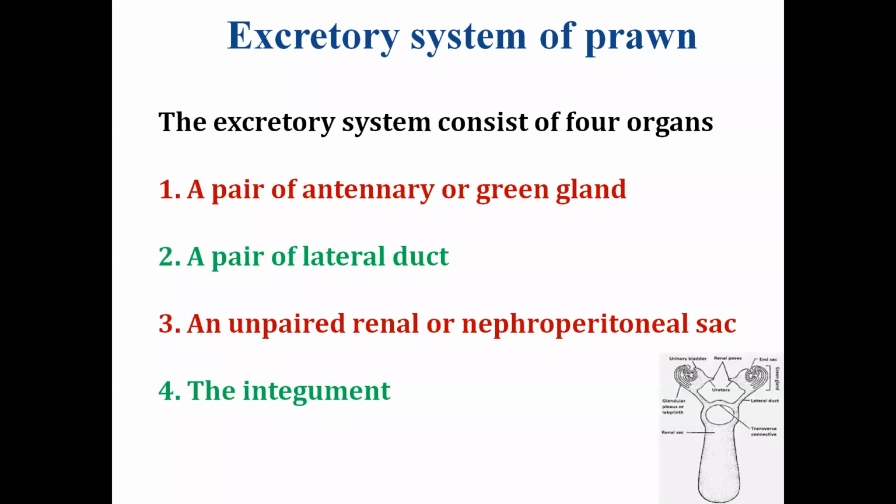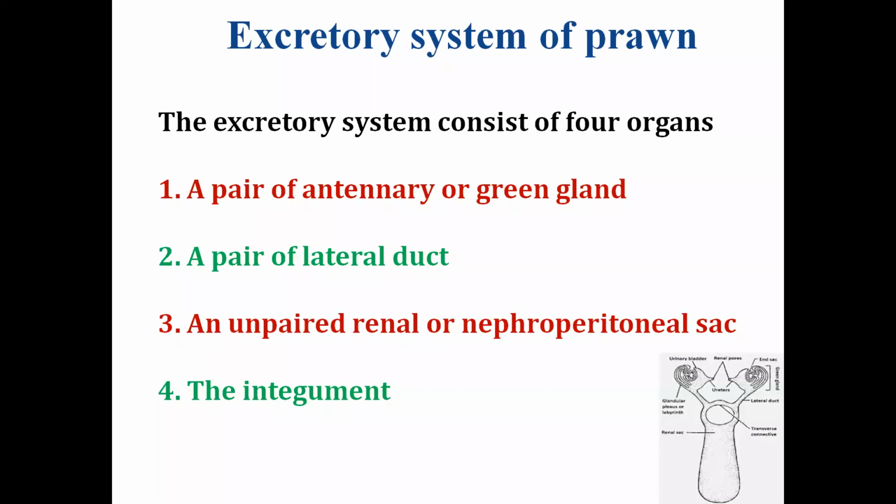In the crustacea we will see the excretory system of prawn, and in mollusca the excretory system of apple snail, or Pila globosa. First we will discuss the excretory system of prawn.